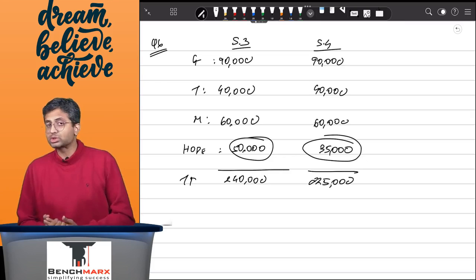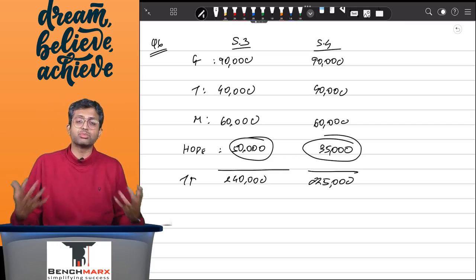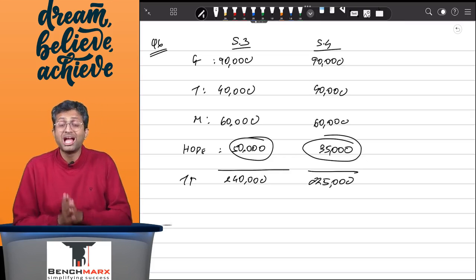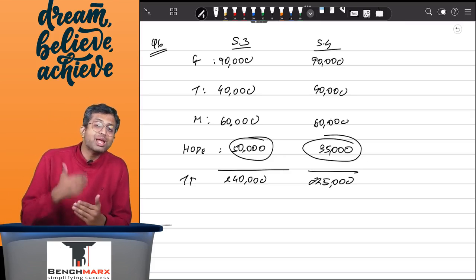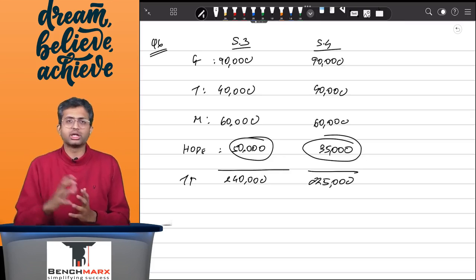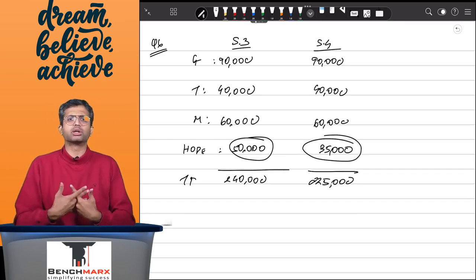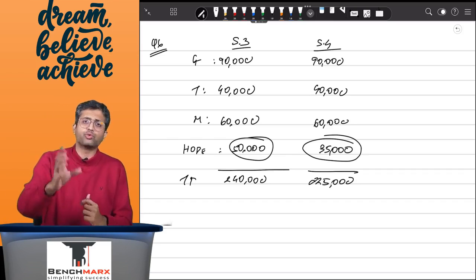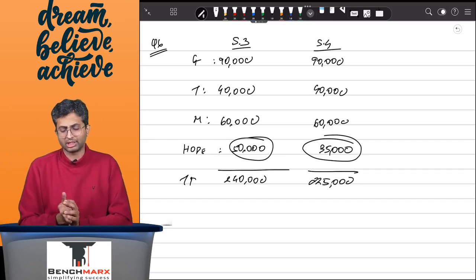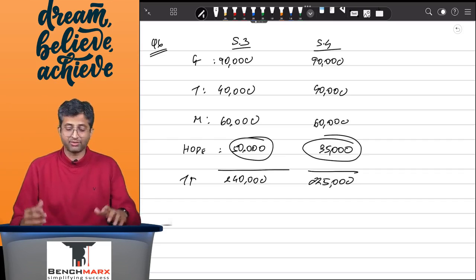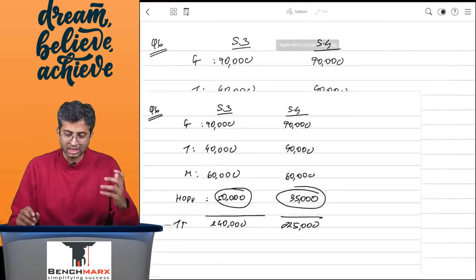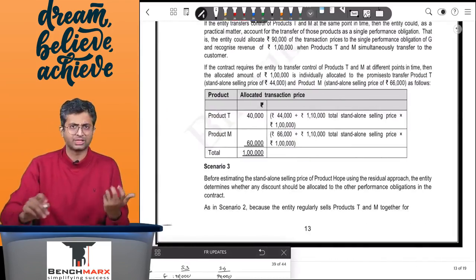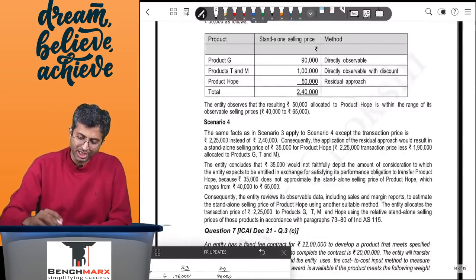Now 35,000 is not a price that an entity reasonably expects to receive for product Hope, and as a result you may be required to take an alternative method like a cost plus method, like an adjusted market method, find the value for Hope and then do an allocation further. You will not be accepting 35,000 because it is not the price that an entity reasonably expects to receive. So this theory needs to be explained.